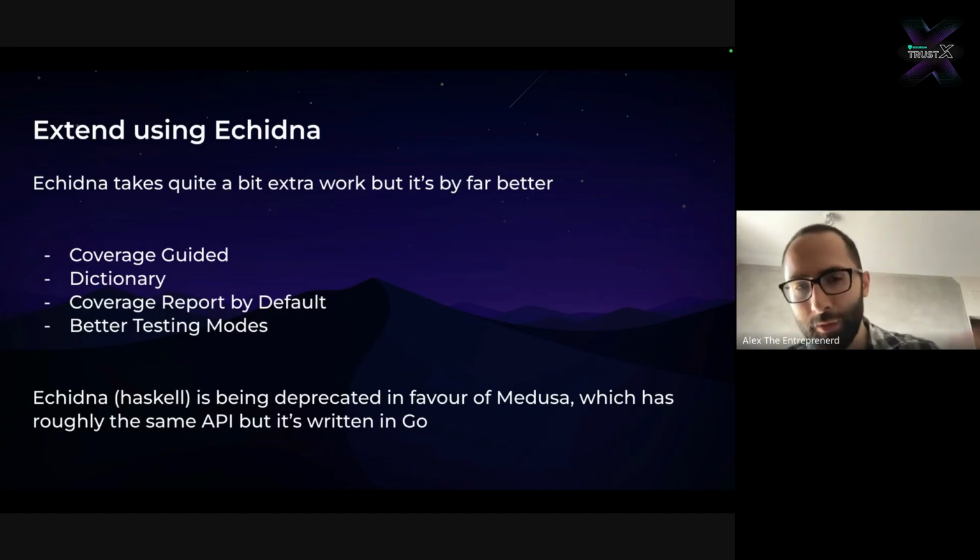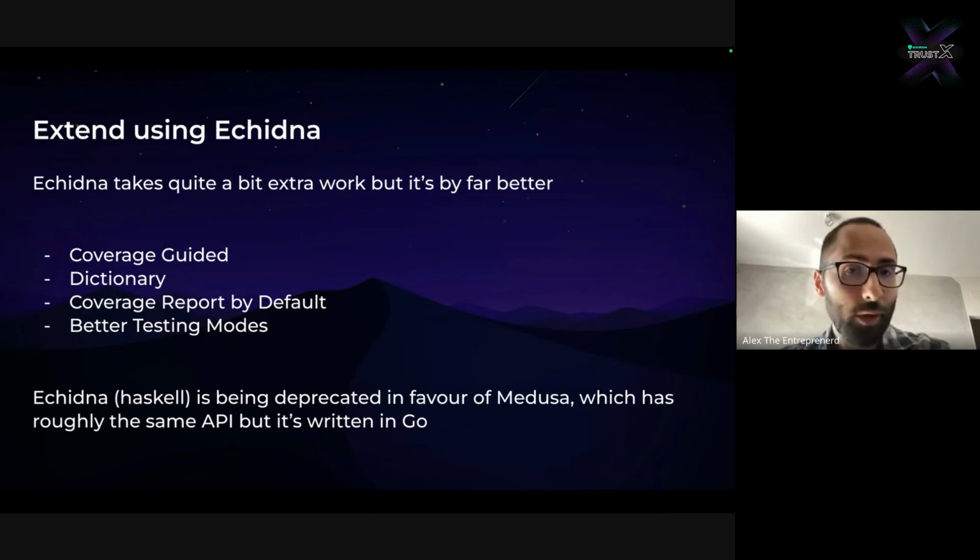It has a dictionary that is integrated with Slither. It basically performs static analysis to figure out what to call. This can definitely be improved, but it's pretty good. It has a coverage report by default, and it has a few testing modes, which I'm going to show, because we're going to use different testing modes to go from what we will call a low severity bug to a critical exploit. So Echidna is written in Haskell, Medusa is written in Go.